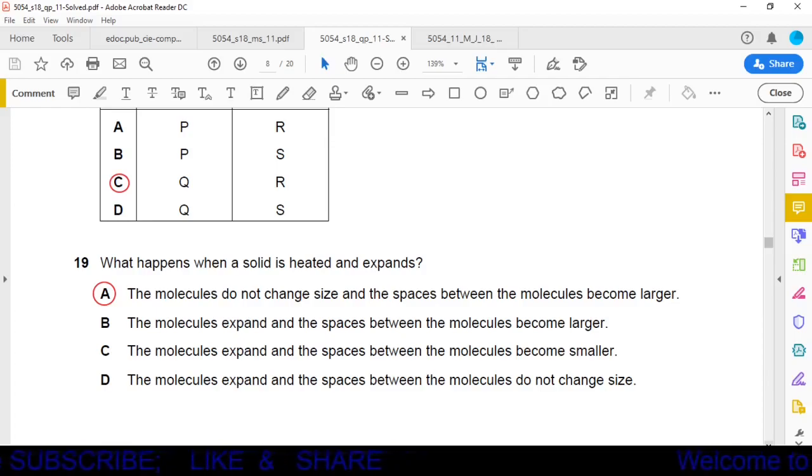Okay, we read the other options. In option B, the molecules expand. No, molecules cannot expand. The separation between the molecules increases. In option C, molecules expand. In option D, molecules expand. So in all the options other than A, it is given that the molecules expand. It is not possible. So options B, C and D are out of question. Our correct option is option A.